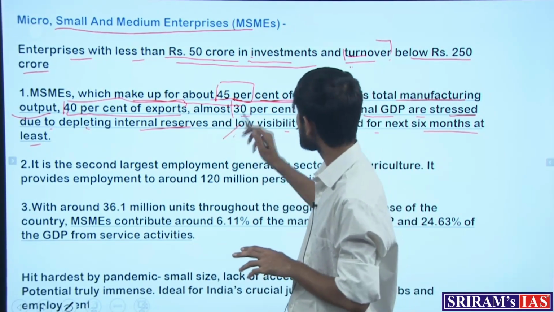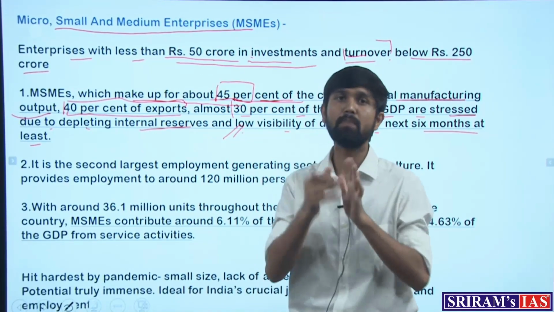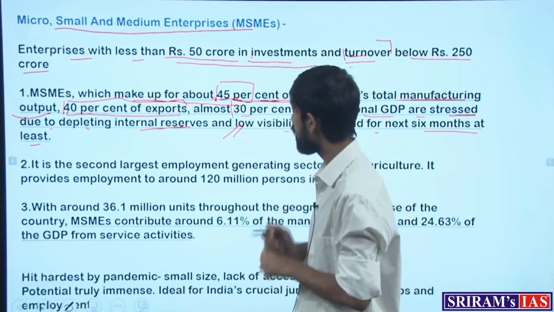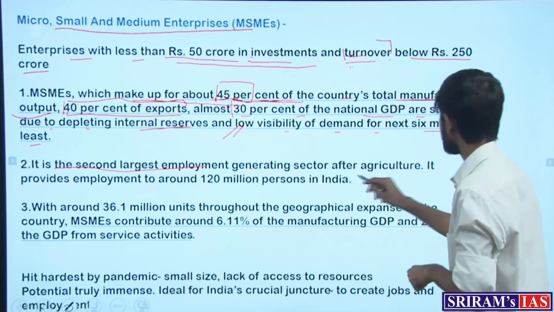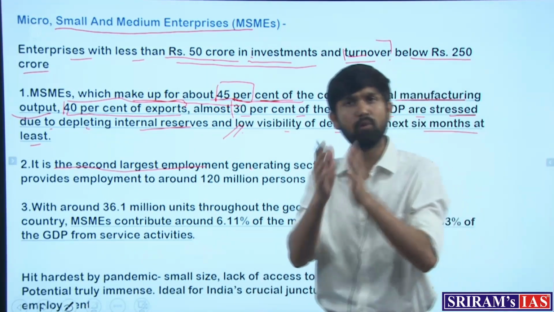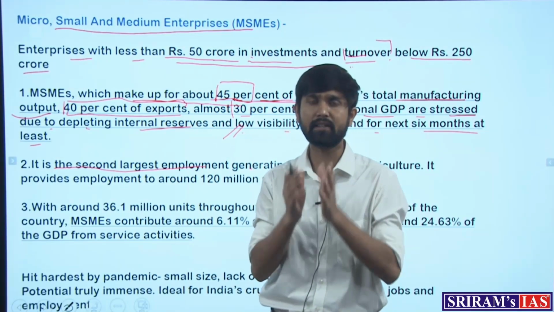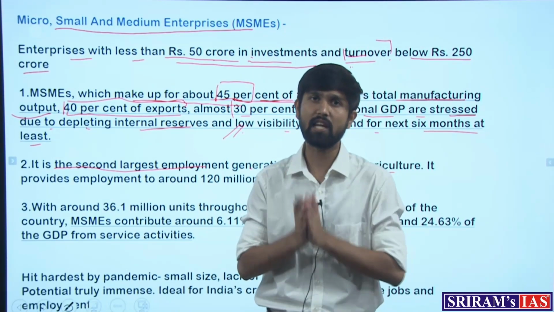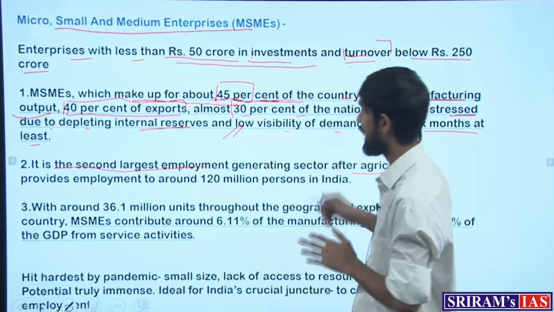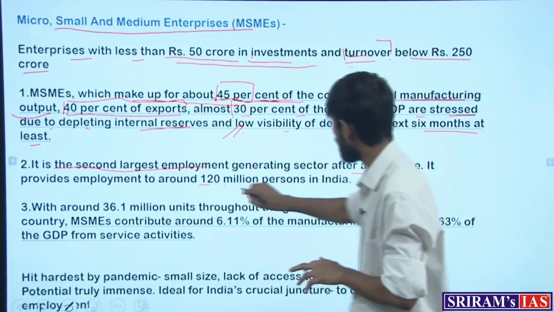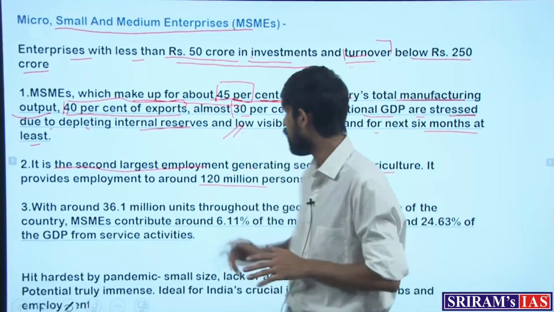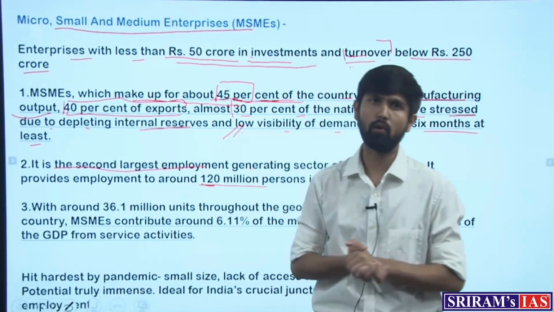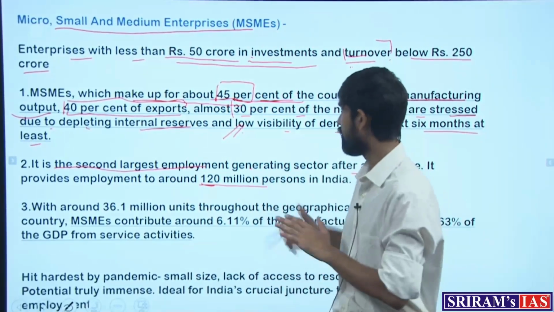This is with respect to the contribution to GDP and output. On the employment front, it is the second largest employment generating sector after agriculture. Since most of the people are employed in this sector, it provides employment to around 120 million people, or more than 12 crore people of India.